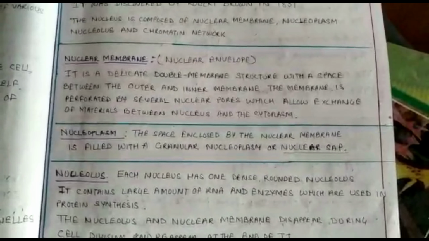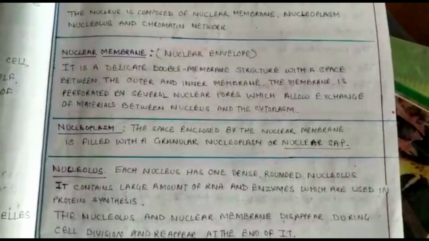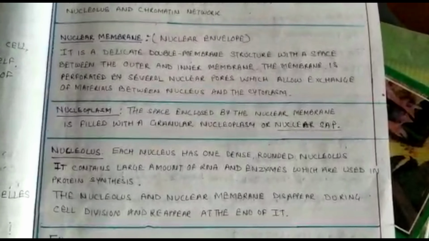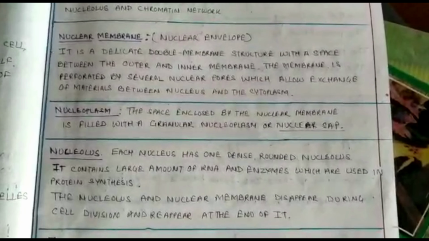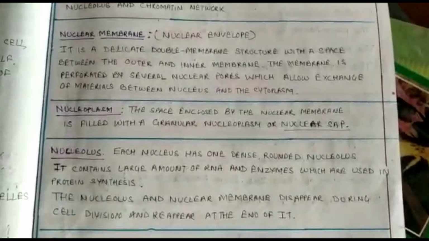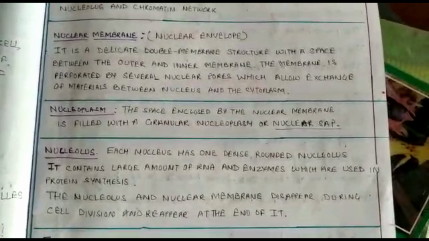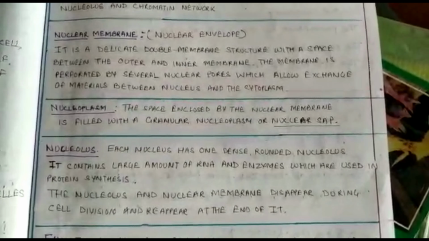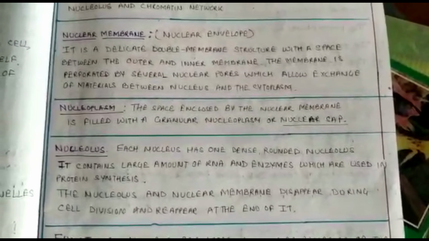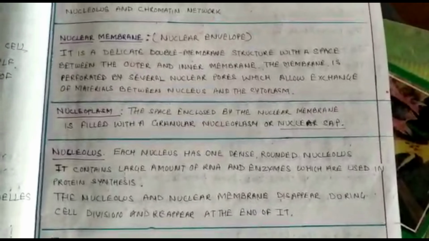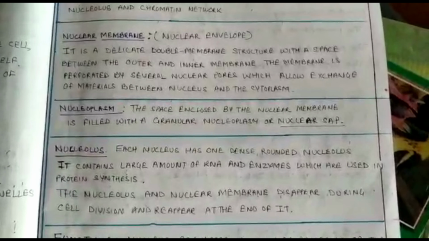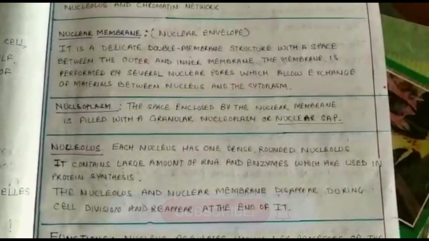This nucleoplasm mainly consists of granular material, and it is known as the nuclear sap. Now the nucleolus. Nucleolus is present inside the nucleus. It is also oval in shape, and it contains a large amount of RNA and enzymes which are used in protein synthesis. The nucleolus and nuclear membrane disappear during cell division and reappear at the end of it. When we discuss mitosis and meiosis, we will see this in the process of cell division in the nucleus.